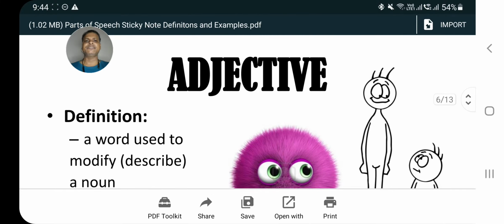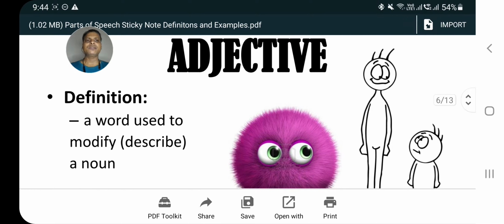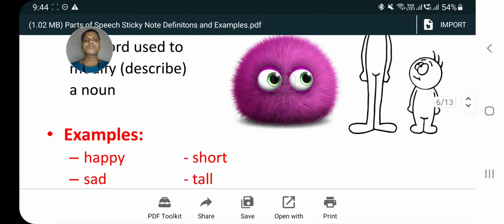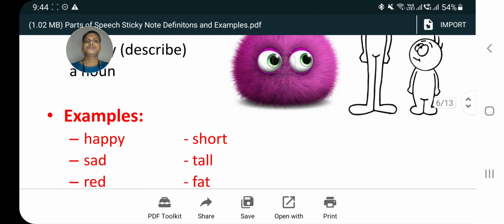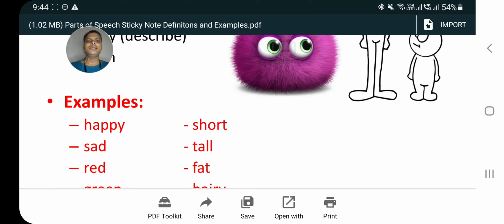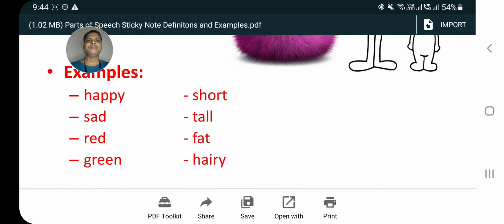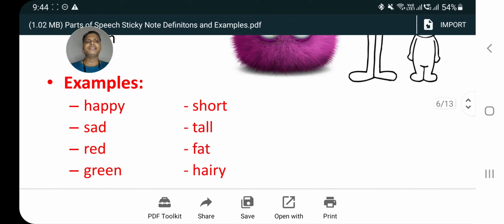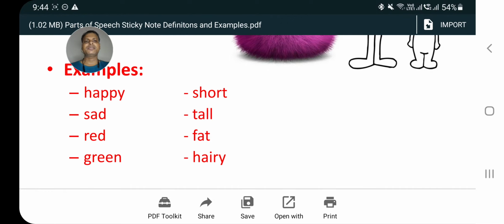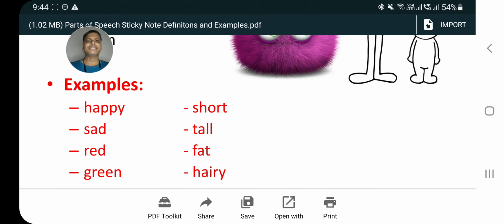Now the next one is adjective. So adjective, very interesting one. Adjective is the quality telling word or describing word. Anything that describes a noun or a pronoun, that is called as adjective. Here you can see in the picture happy boy, sad person, short man, tall animal, fat baby, hairy toy, green shirt. So these all describe a noun or a pronoun. So therefore adjectives are describing words.